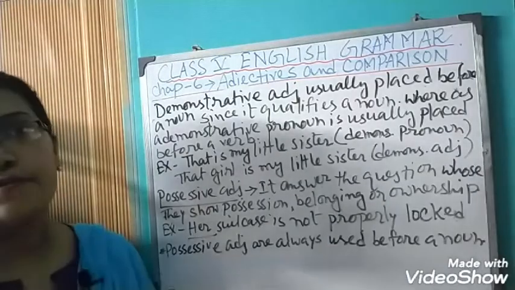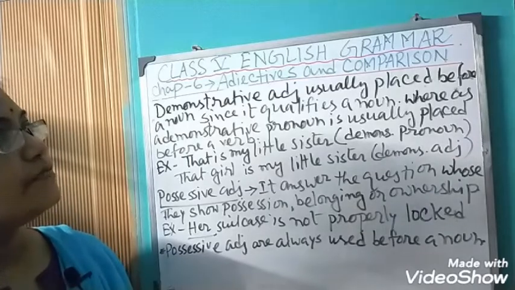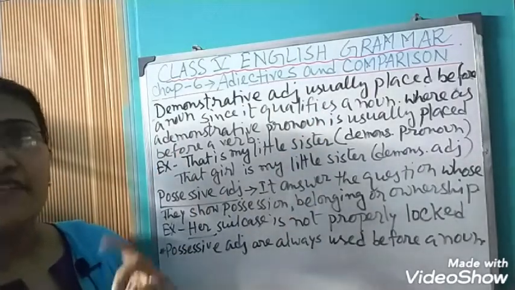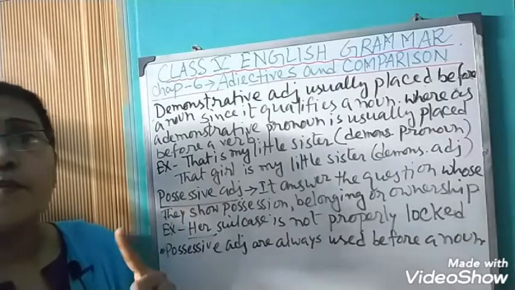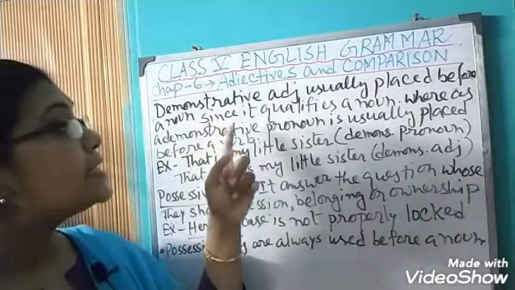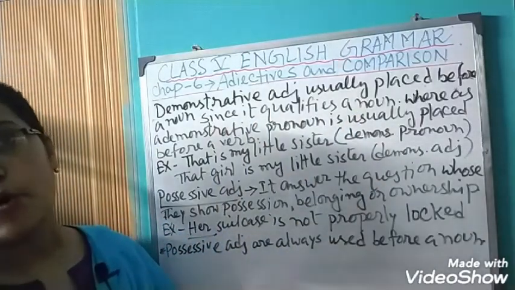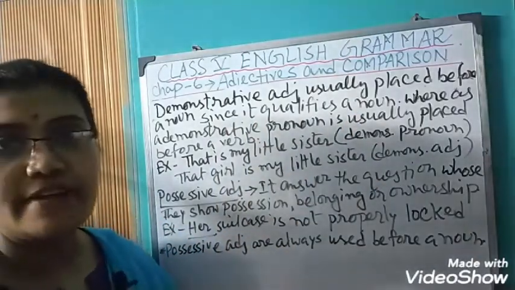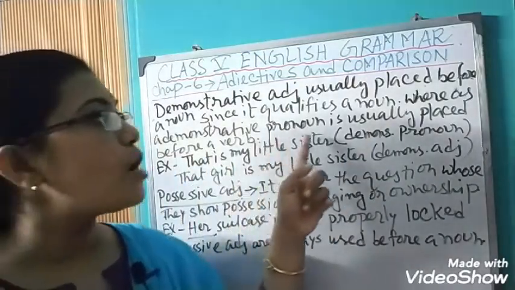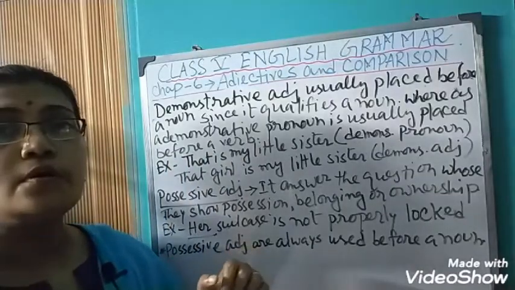An important thing about demonstrative adjectives: they are usually placed before a noun, since they qualify a noun. Make it very clear that a demonstrative adjective is always placed before a noun, whereas a demonstrative pronoun is usually placed before a verb.